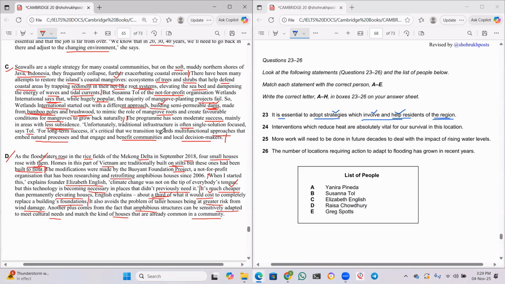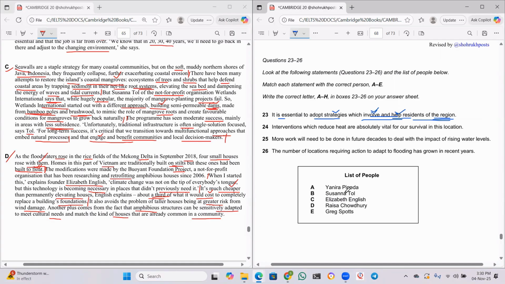It's critical that we transition towards multifunctional approaches that embed the natural processes and that engage and benefit communities. See, engage means involve, benefit means help, communities means the residents of the region. Every word is paraphrased. All these are synonyms: engage, involve, help, benefit. You have to identify the synonyms. That's it. So it is essential to adopt strategies which involve and help the residents. Who said this?